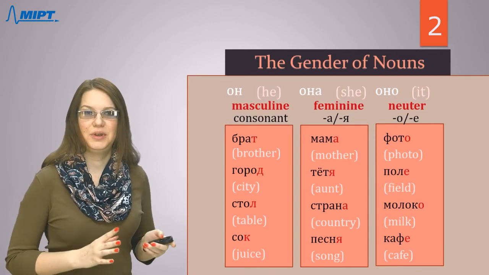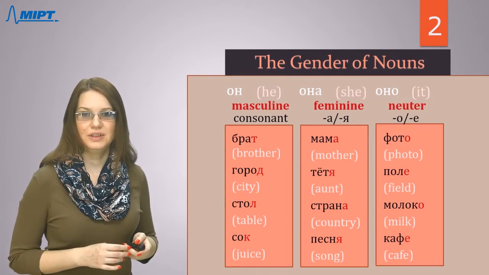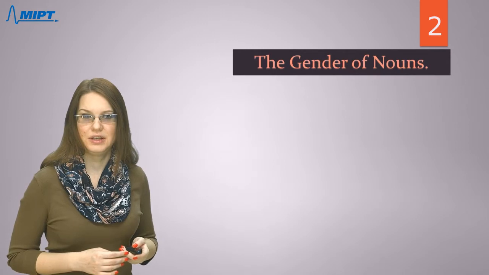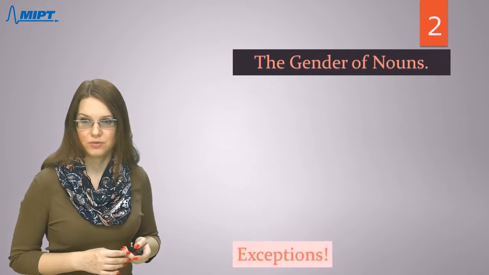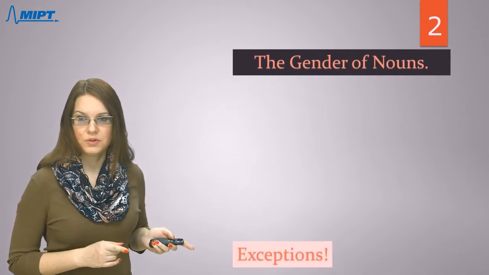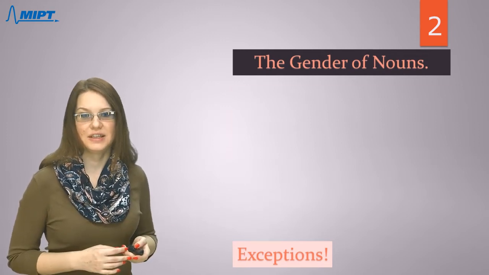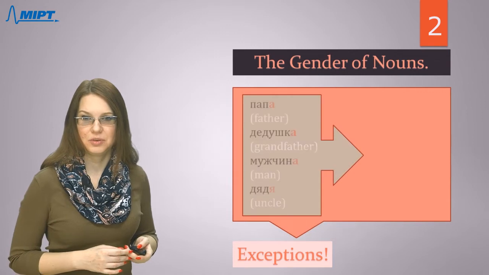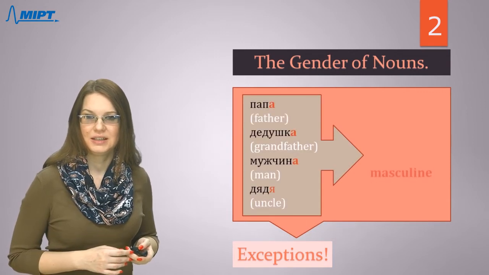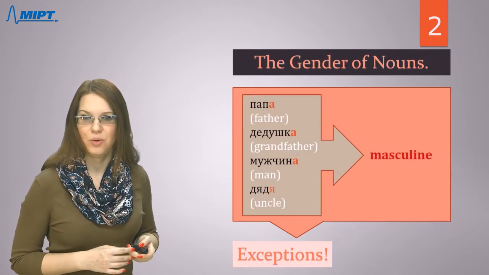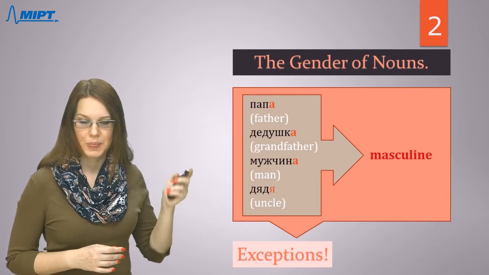This is the main rule, and now I hope you can easily recognize the gender of this noun. Of course, like in every rule, this rule has exceptions. So let's talk about these words. All of them are masculine.